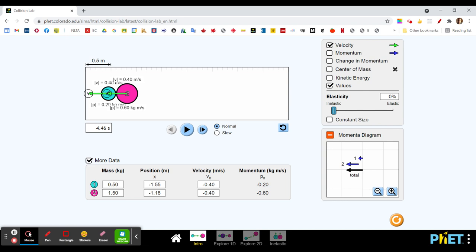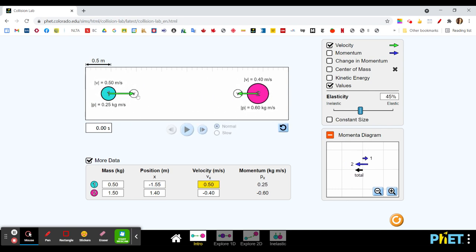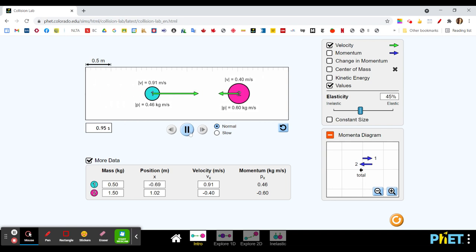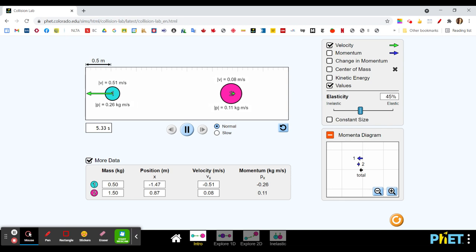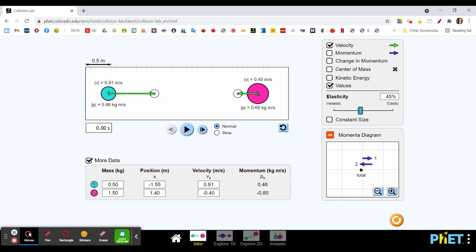You can change these initial conditions. I can put the elasticity anywhere I like. So now here, what would happen is they would kind of stick together momentarily. Okay, now this doesn't want to go back to where it was. They could stick together momentarily, and then they will separate. So here's a partially elastic collision. It's kind of hard to see what happened. But regardless, here you see the total momentum.